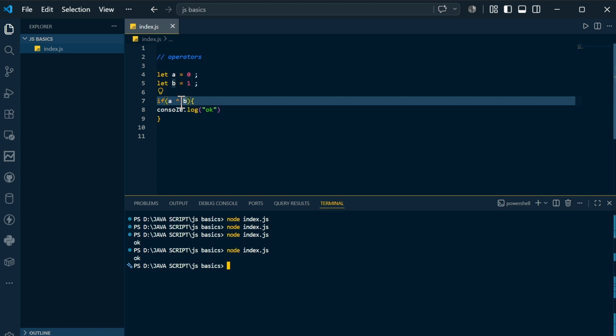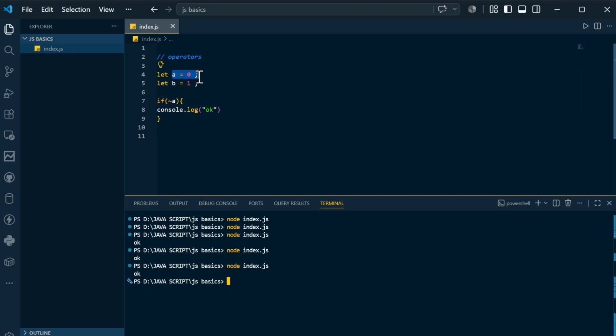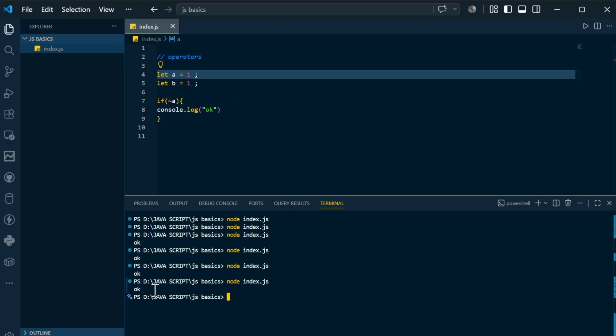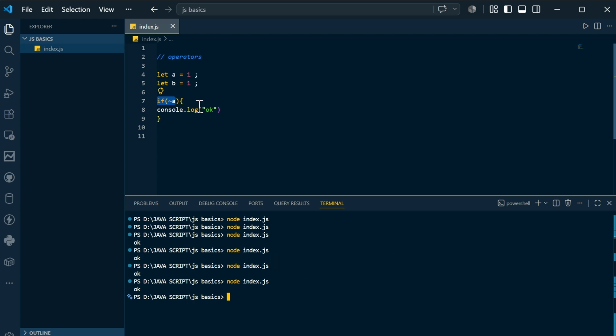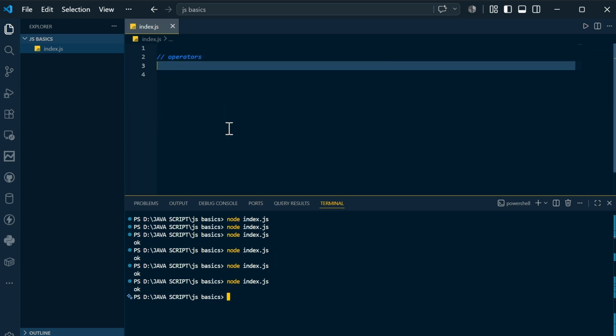And there is something known as NOT. Let's say this is the NOT symbol, and you apply it to A. If you compile and run, you can see okay, because A is 0, and NOT of 0 is 1, which means the statement inside this is correct. So that's why this is okay. Now if I change this 0 to 1 and compile and run again, you can see it is okay again, because NOT of 0 is showing true. So in this fashion, these are the arithmetic and bitwise operators.